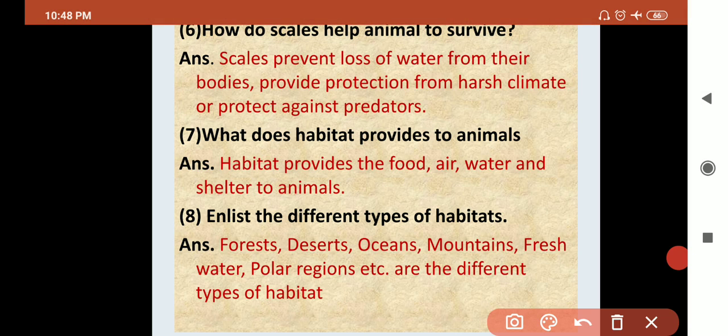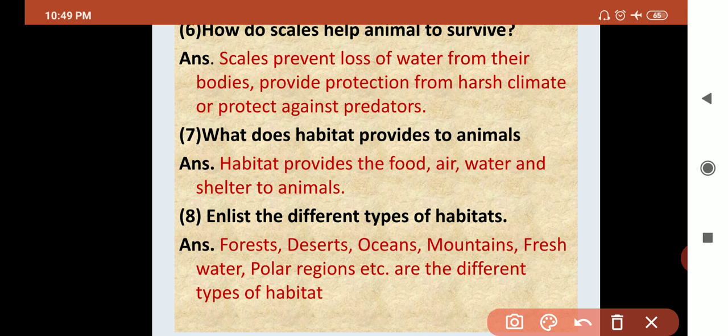Next is, how do scales help animals to survive? How do scales help? Then your answer is scales prevent the loss of water from their body. Then second is they provide protection from the unfavorable climate and protection against predators. So these are the three basic points that you have to write in the answer.